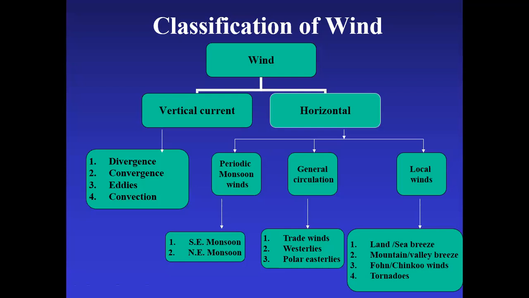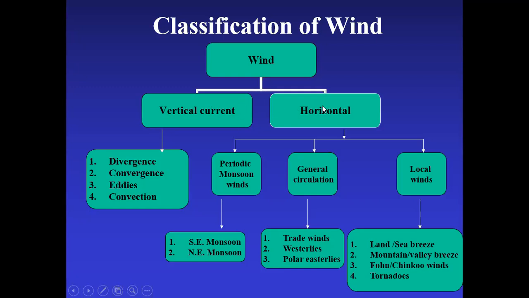Then classification of wind: vertical current and horizontal wind. Air moving parallel to the earth surface is called wind, and vertical movement of the air is called a current. Basically, the difference should be understood: wind is motion horizontally, and the current is motion vertically.